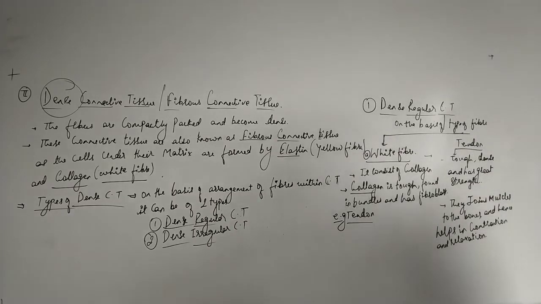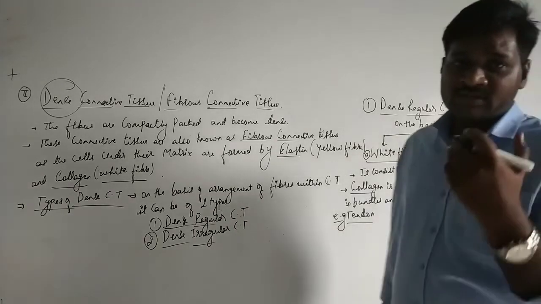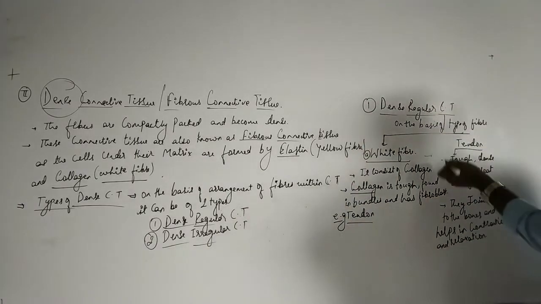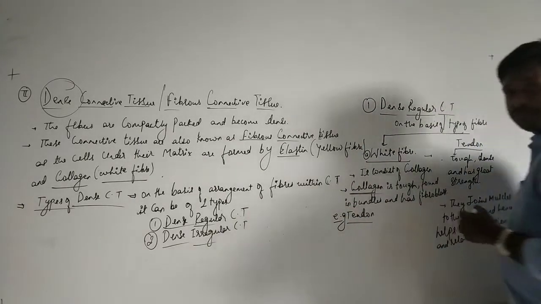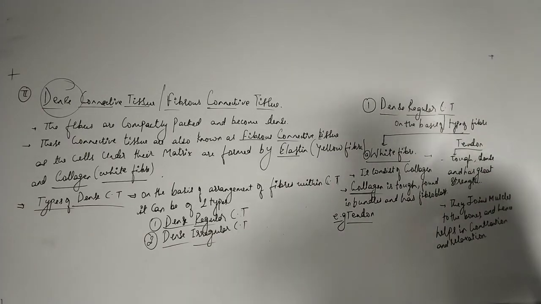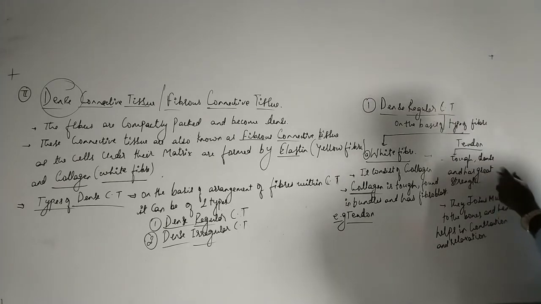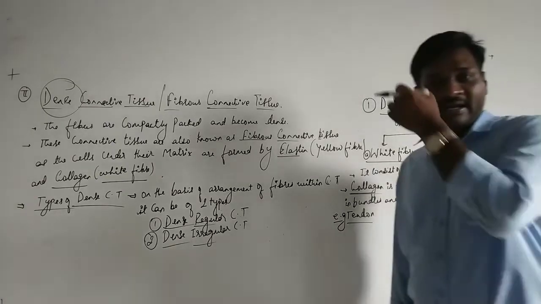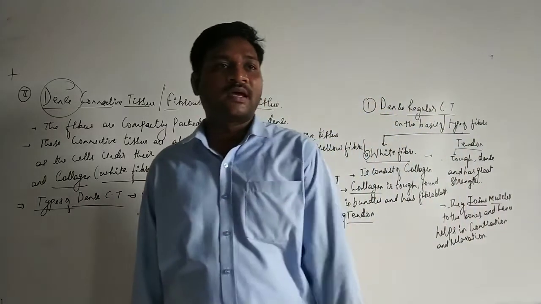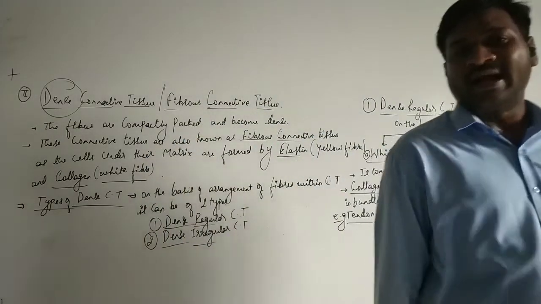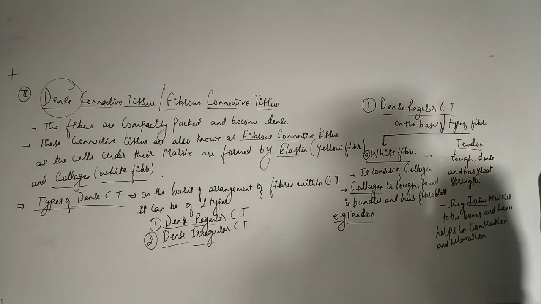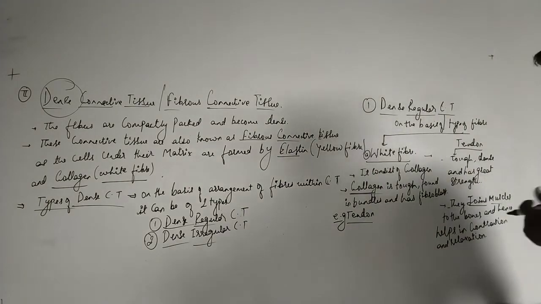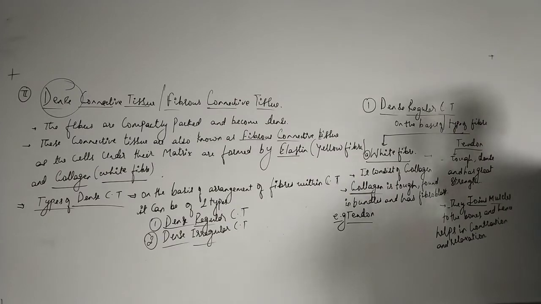Okay, so what is the tendon? Tendons are the structures which are tough, they are dense, and they are generally composed of a collagen type of protein, or collagen type of fiber, because collagen is a fibrous protein. So they are tough, dense, and have great strength. They join the muscles with the bones. Whenever we are doing any kind of muscular activity, like moving our hands, walking or running, the bones are moved within the body with the help of certain structures.